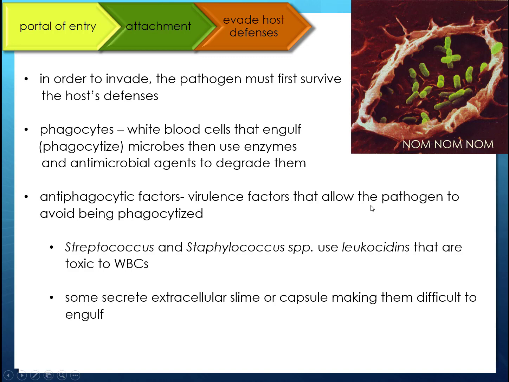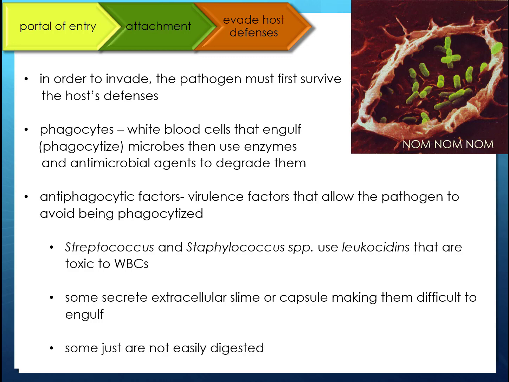Some organisms are a little less sophisticated, right? They produce a capsule that makes them too hard to destroy. It makes them hard to detect, it makes them hard to engulf, and it makes them hard to degrade. And some organisms are just not easily digested.